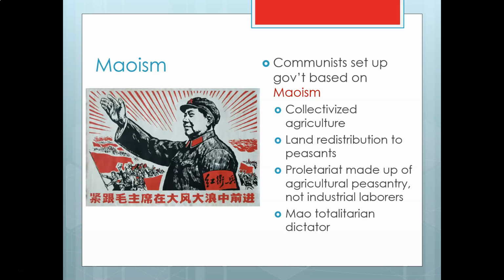As part of Maoism, too, Mao becomes like Stalin or like Hitler or like Mussolini, a totalitarian dictator. Probably as extreme or more extreme than any of those guys. He's viewed as like the latest Chinese emperor, a godlike figure who can do no wrong. They've gotten rid of religion, and so they replace religion with Mao and Maoism.